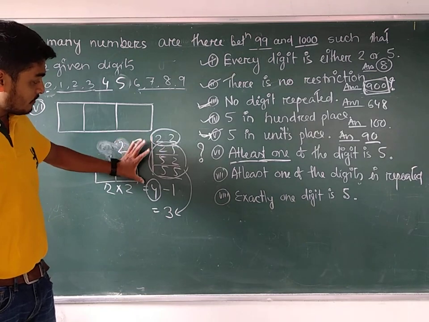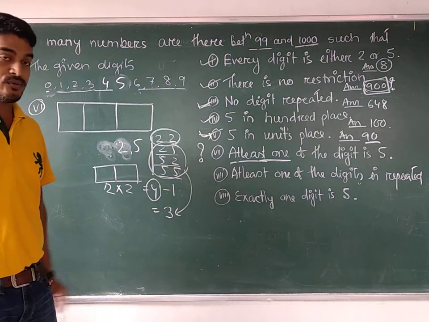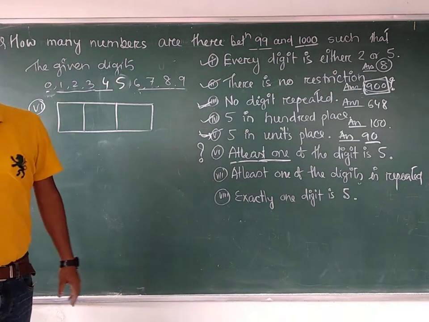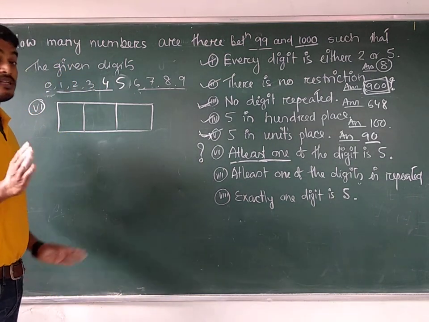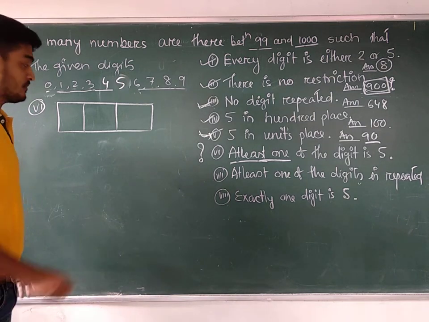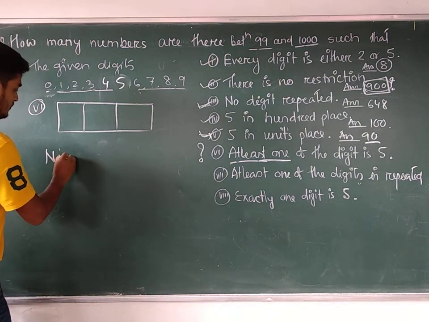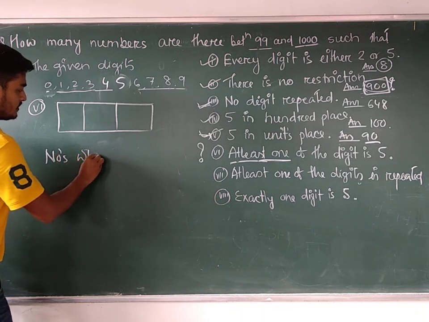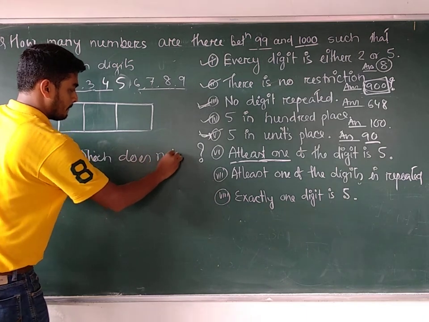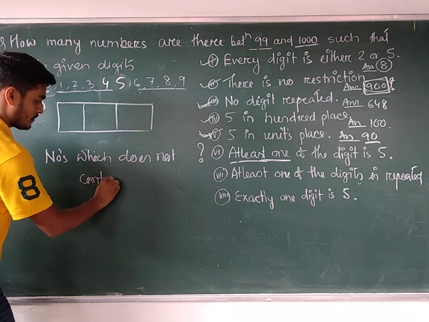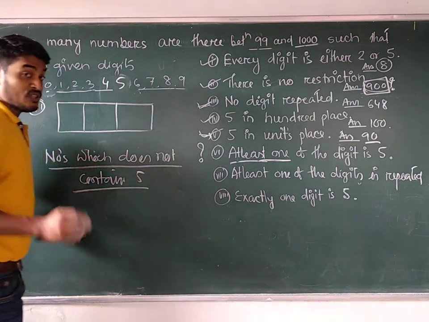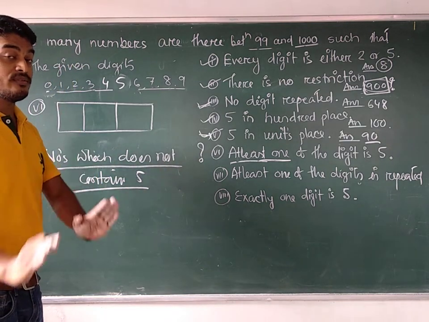Another way is the total number minus the numbers without 5. So here also we will try to create the same situation. We will try to find out the total number of numbers which do not contain 5. That means you are not supposed to use 5 at all.